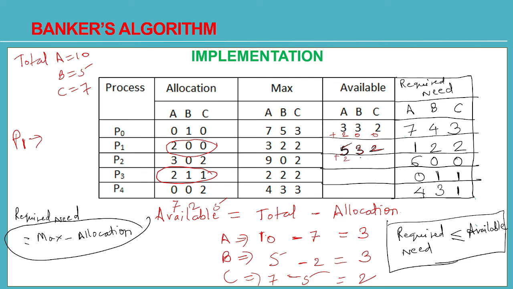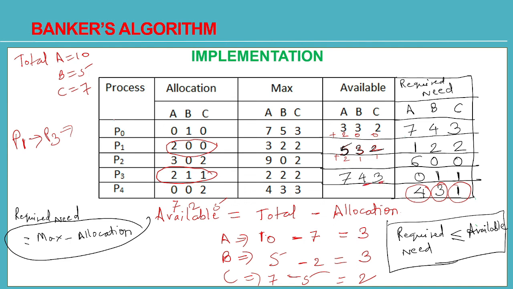So 2, 1, 1 will be added to 5, 3, 2 and it will become 7, 4, 3. Now currently available resources are 7, 4, 3 of A, B and C respectively. And which process finished its task? P3. P3 is done with its task. Now next in the sequence is P4. Now P4 requires 4 instances of A, 3 instances of B and 1 instance of C. Available are how many? 7, 4, 3.